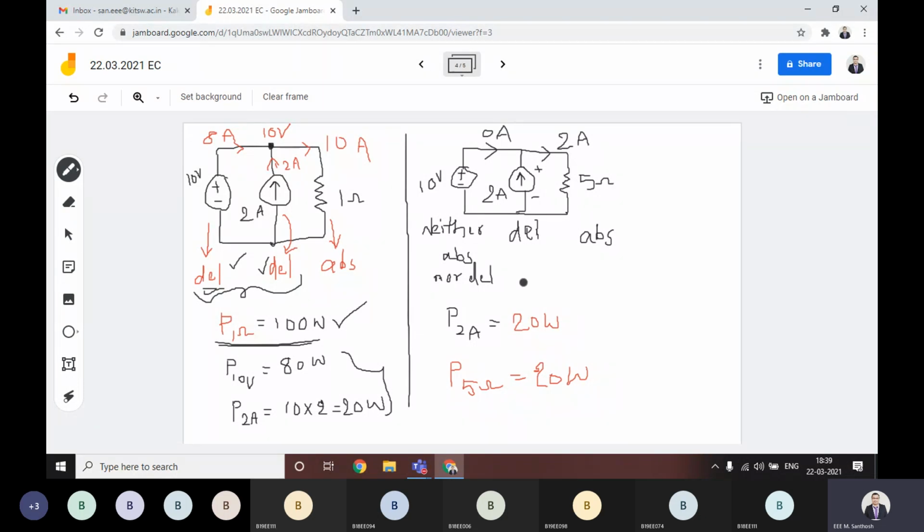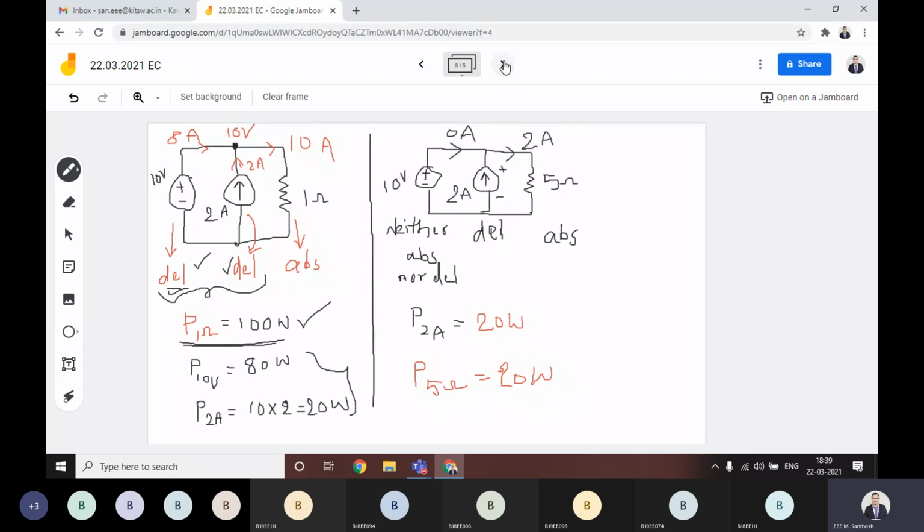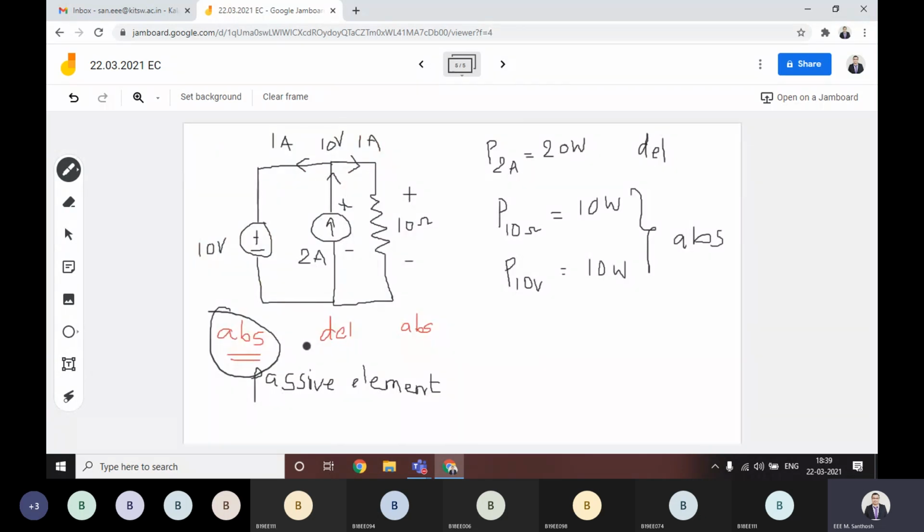But sometimes this voltage source will act like a passive element in some circuits depending upon the connection. That is your assumption basically. I hope it is clear with this.